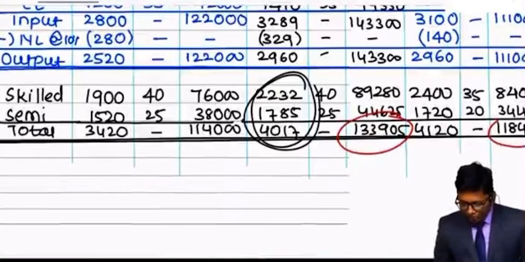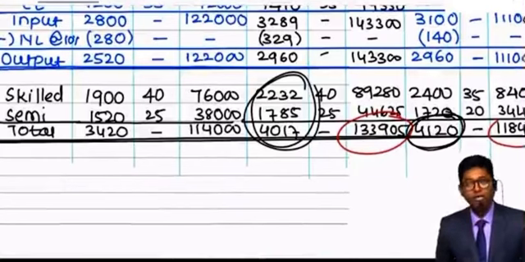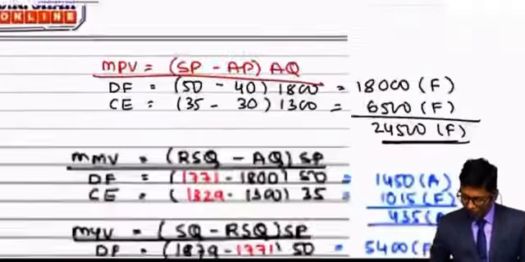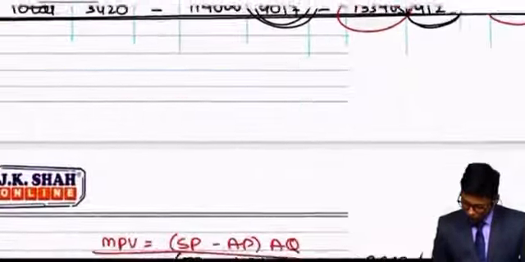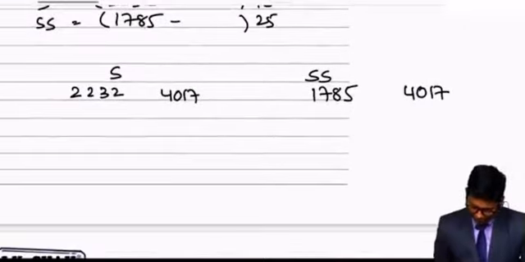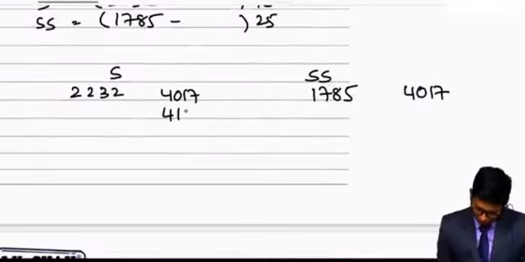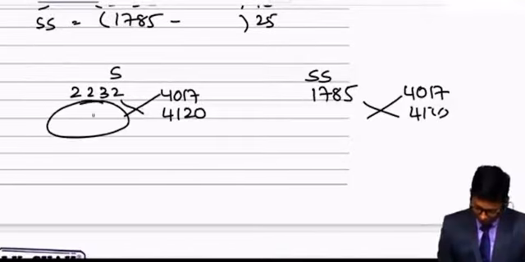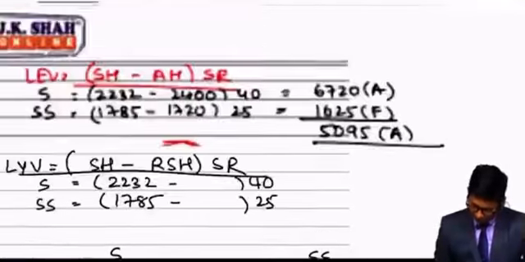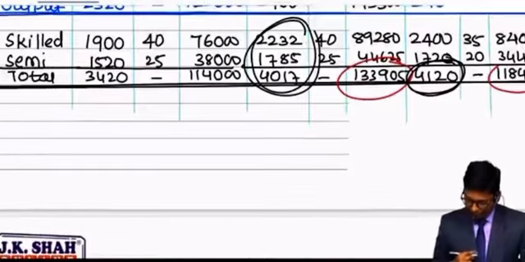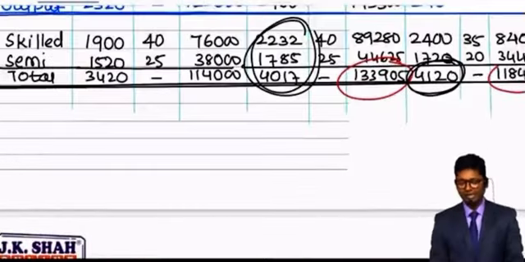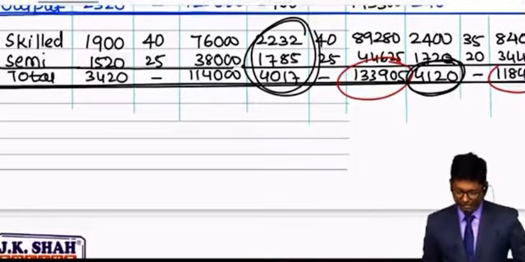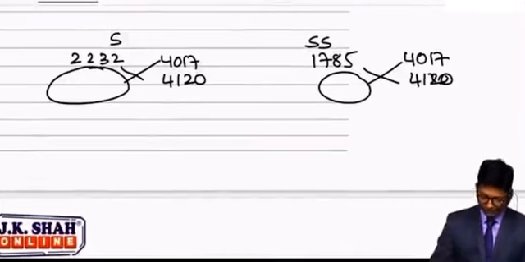Actual number of hours are not same. Actual number of hours are 4120. There is a difference of 103 hours. So we need to bring that difference to the level of actual 4120. Sir, 4120 is the actual total. Yes. So what will be the revised number of hours needed? Simply I have taken the calculation 4017, and that 103 difference we need to adjust to 4120. Let's calculate.